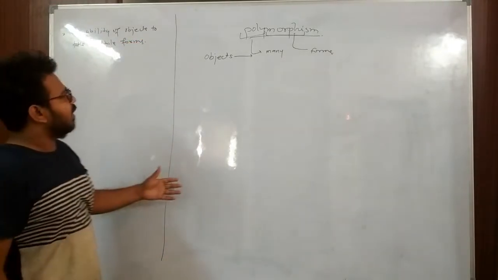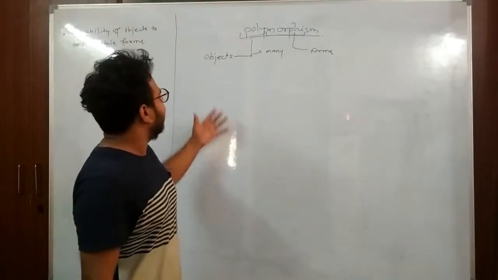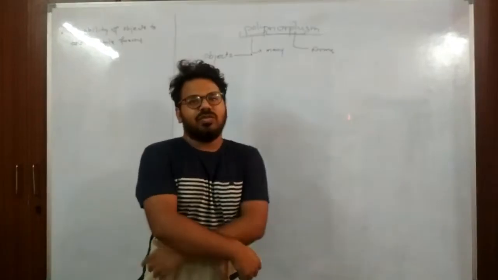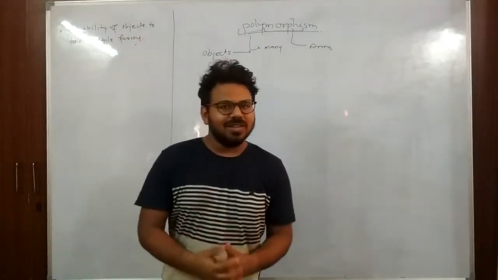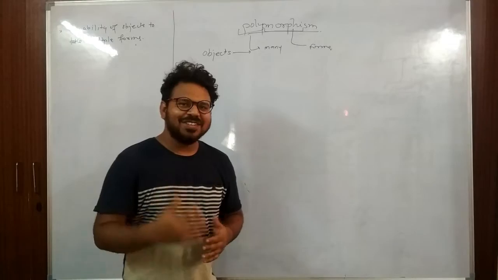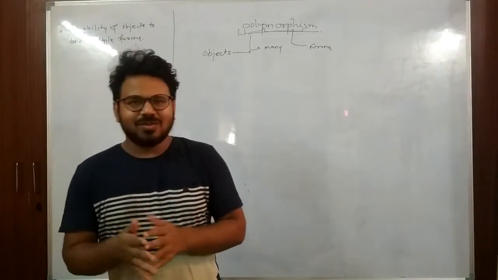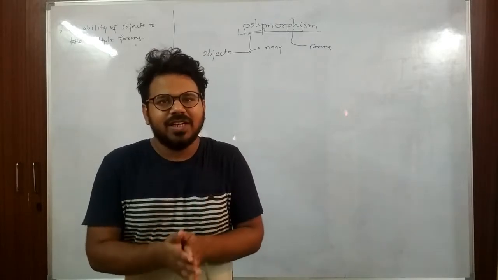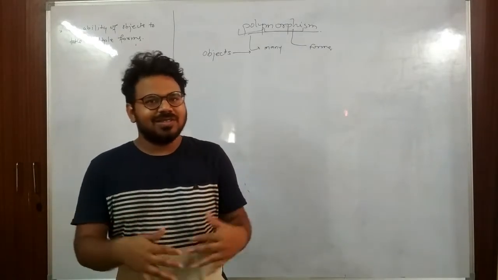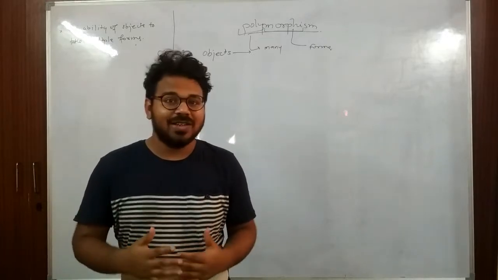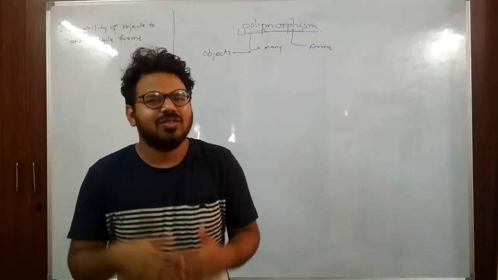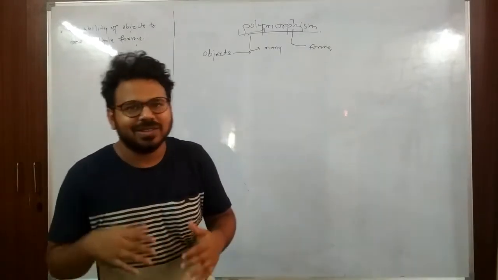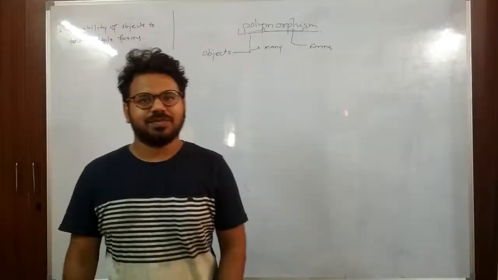Okay, now let us understand this. What does this mean, that the ability of objects to take multiple forms? Okay, so to understand polymorphism, I have an interesting trailer for you. So let's watch this interesting trailer of the movie The Mask. I am 100% confident that you will get a very basic idea of polymorphism while watching this video. So let's watch it.